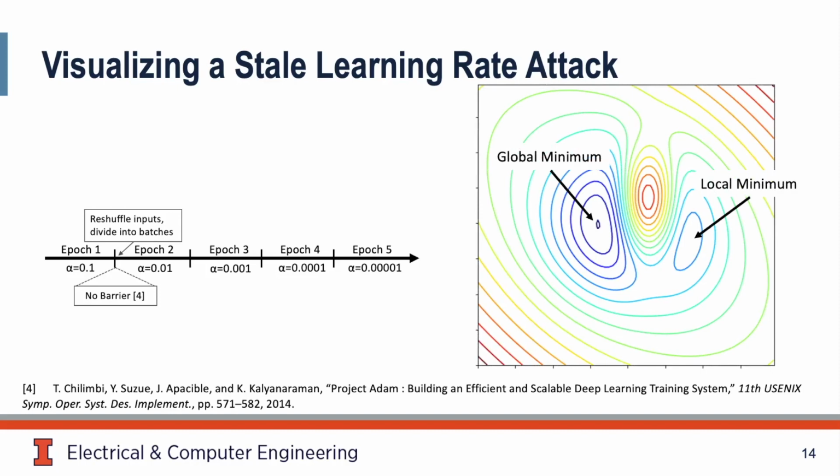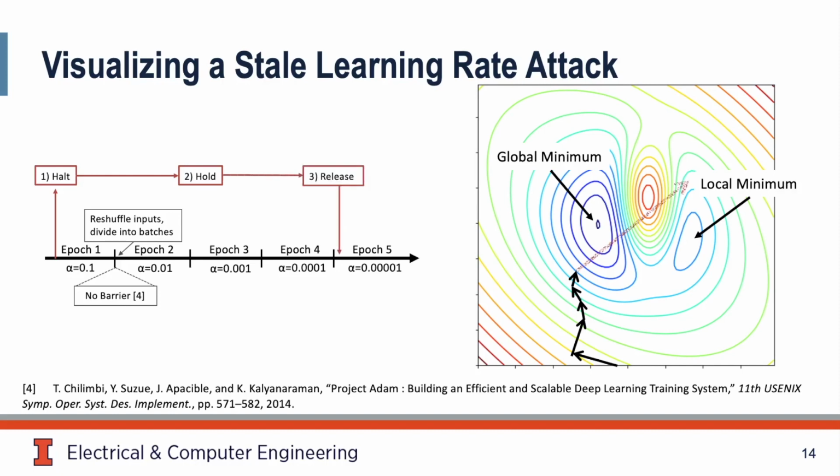At some point, before the first learning rate decay, the adversary halts a worker. We then allow training to continue normally until the last epoch while holding this worker. The model reaches a good state. At this point, we release the worker. Because this worker had a large learning rate, it forced the model to take a large step, leaving us far from the global minimum. In the worst case, we're now in a local minimum. The worker used for the attack can then be terminated by the adversary, and training can be allowed to resume normally. However, it's difficult for the model to return to its previous good state.